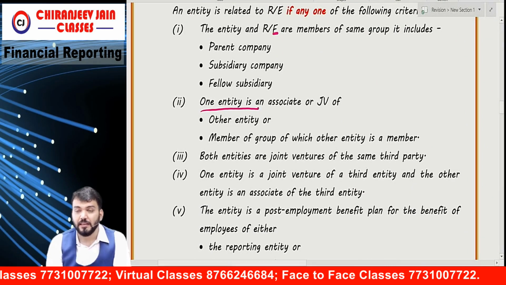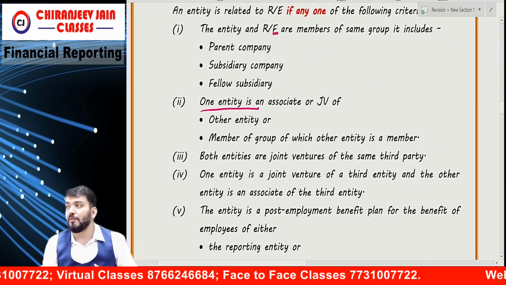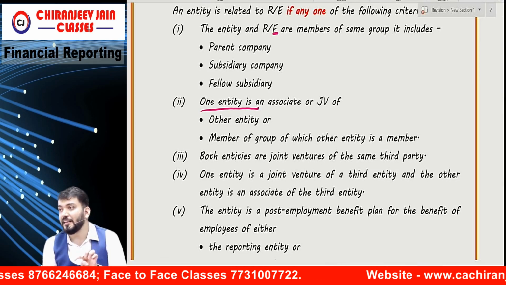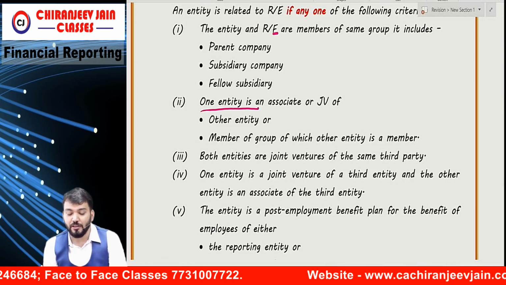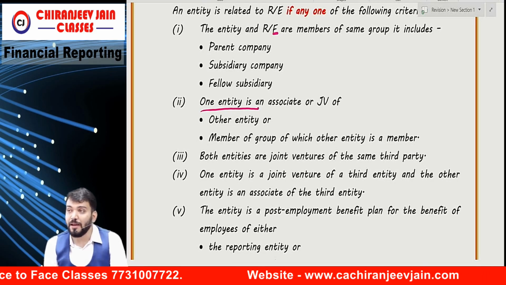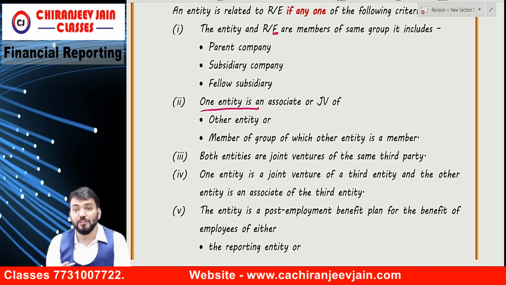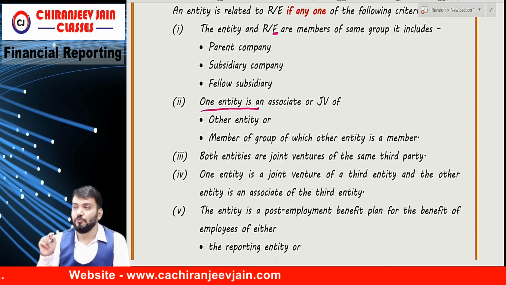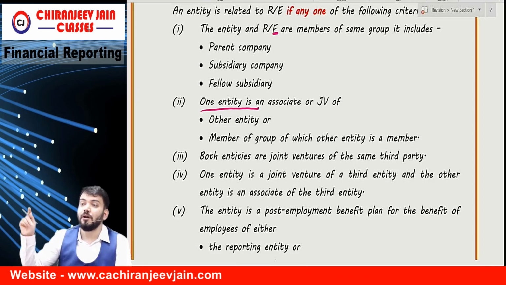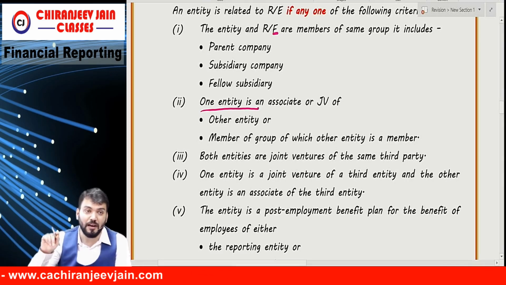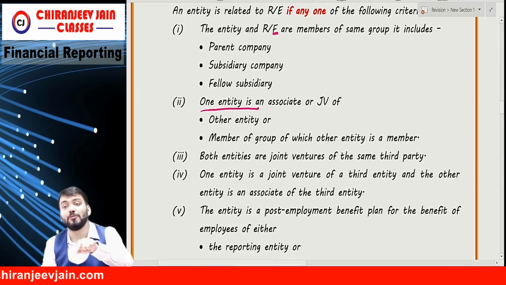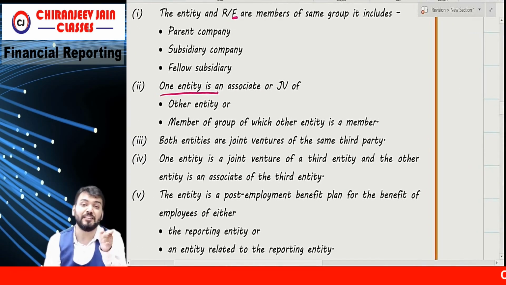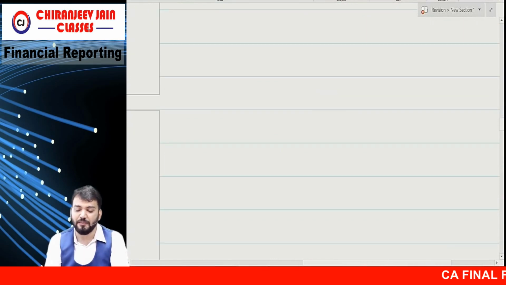One entity is an associate or joint venture of the other entity, or a member of a group of which the other entity is also a member. Understood? What do they want to say?